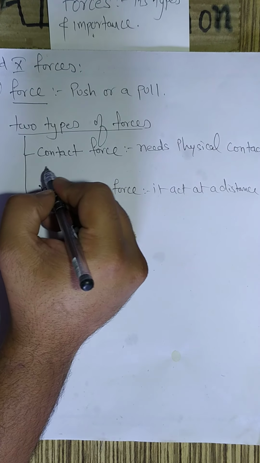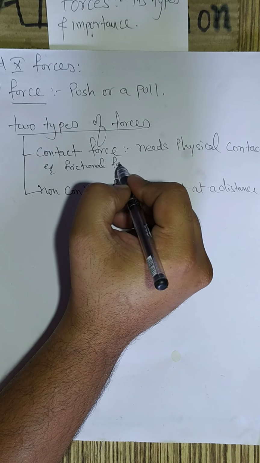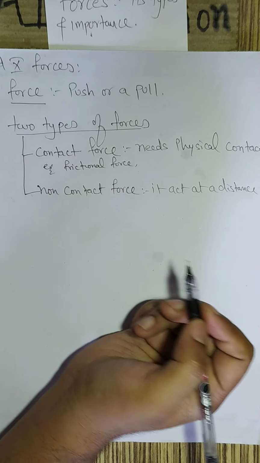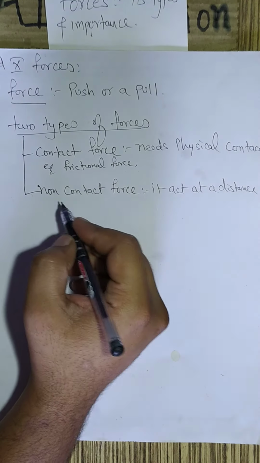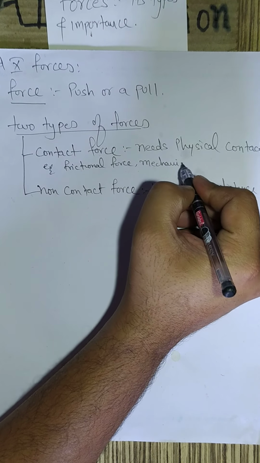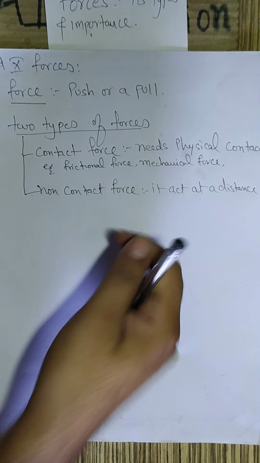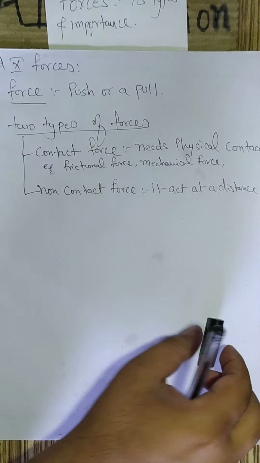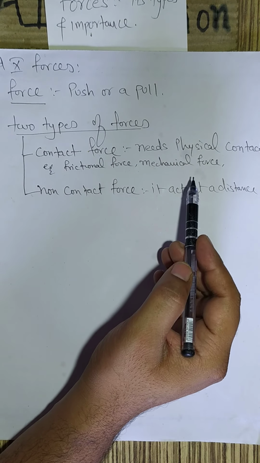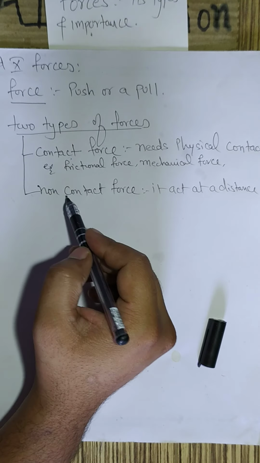Examples of contact force are frictional force. Until and unless two bodies are in contact with each other, no frictional force will be acting, right? Similarly, mechanical force means push, pull, holding something, taking something from somewhere and placing it at another place. All such forces are called mechanical force and they fall under the category of contact force.